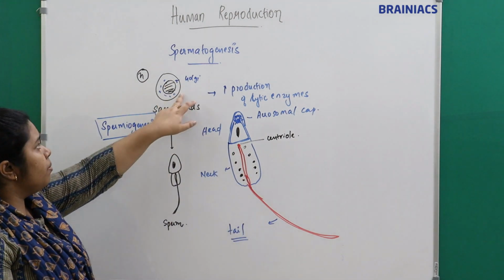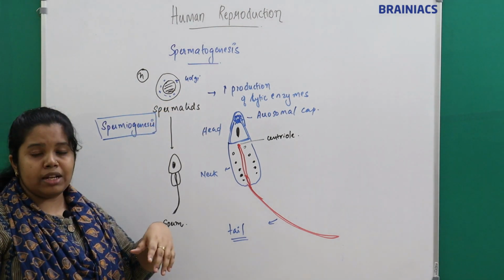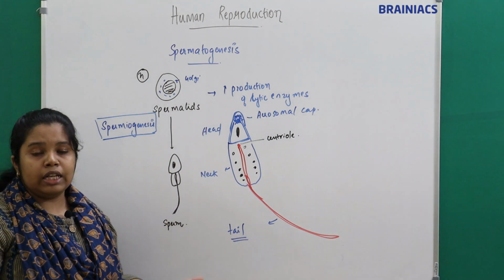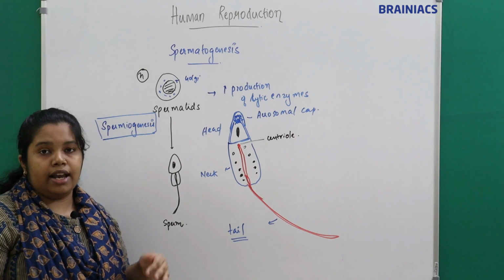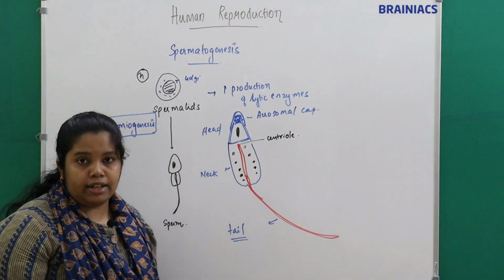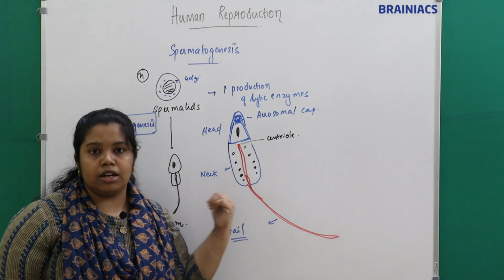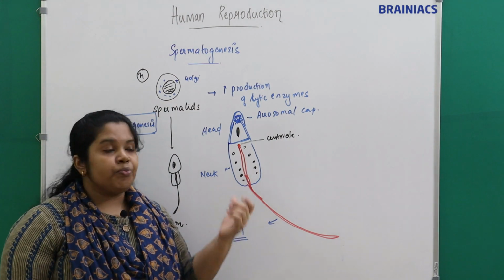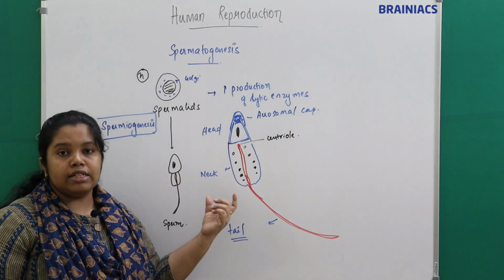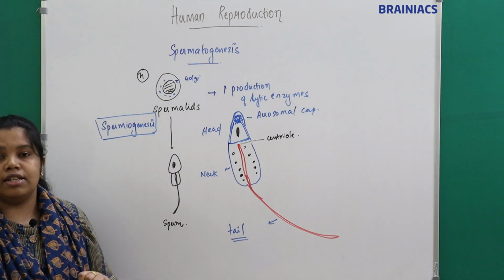So see, from an oval cell, what happens to the extra cytoplasm and other cell organelles? They are discarded, or they get phagocytosed by which cells? Which cells are there in the seminiferous tubules? Our Sertoli cells, right? So the extra cytoplasm and cell organelles are discarded or phagocytosed by the Sertoli cells.